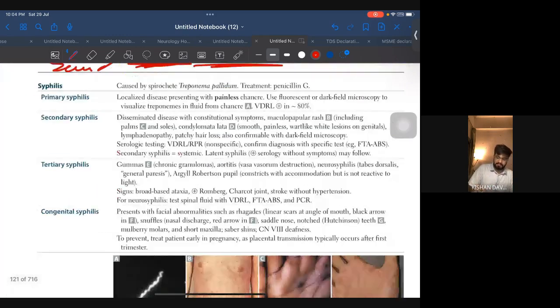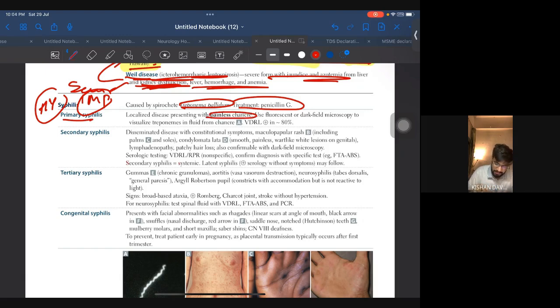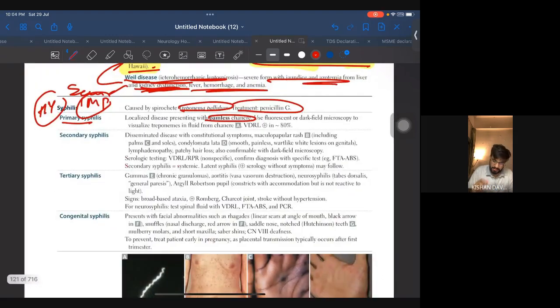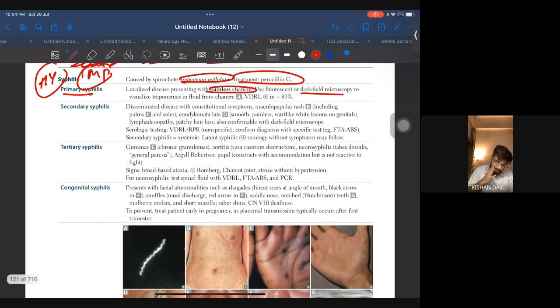Coming to syphilis, one of the most high yield and important from so many system points of view. Let's see. Treponema pallidum, treatment is penicillin G, directly first line. Primary syphilis is a disease presenting with a painless chancre. This is what the painless chancre is. I'll show you. Dark field microscopy is used to visualize treponemes in fluid from the chancre.